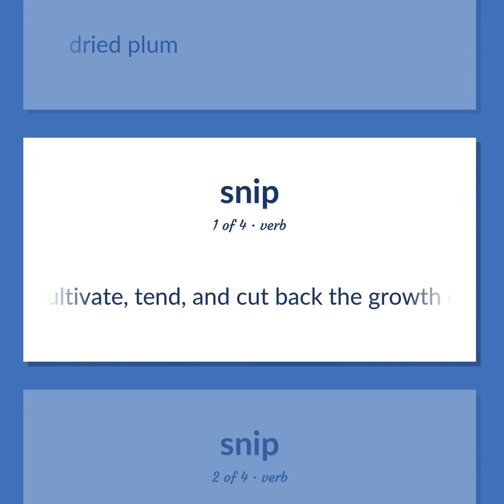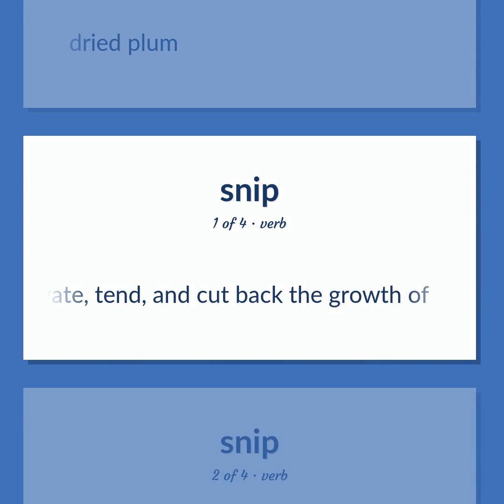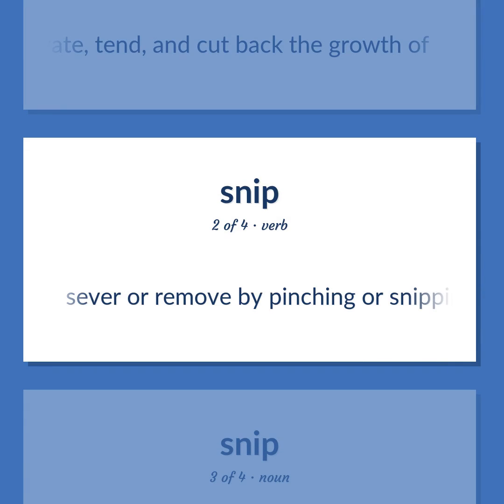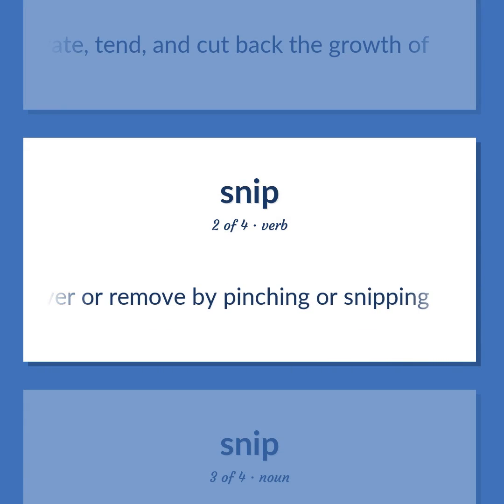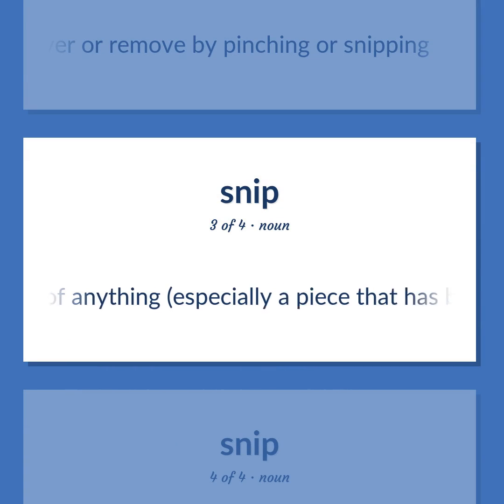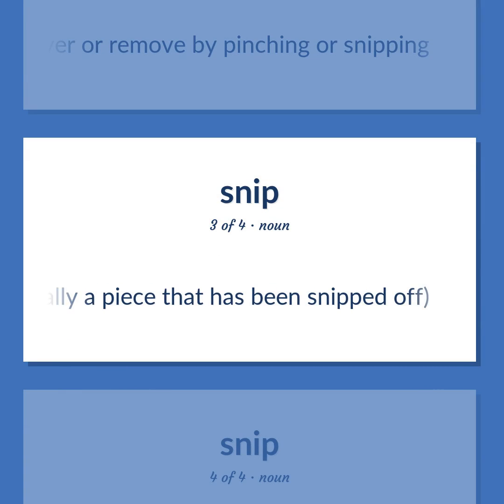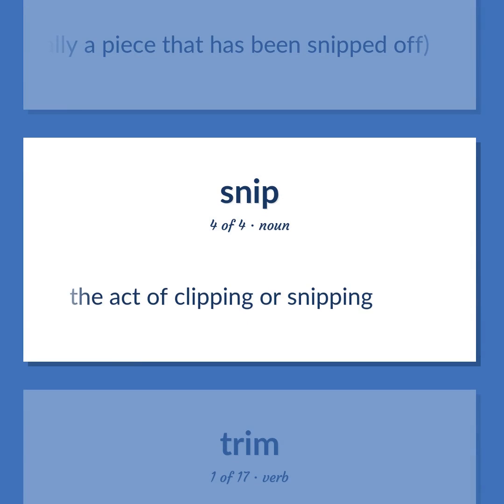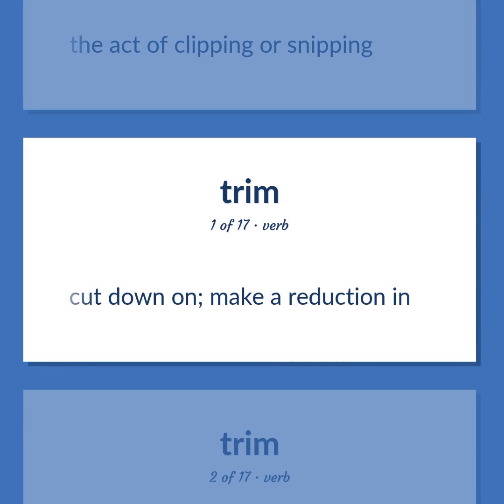Cultivate, tend, and cut back the growth of. Sever or remove by pinching or snipping. A small piece of anything, especially a piece that has been snipped off. The act of clipping or snipping. Cut down on. Make a reduction in.